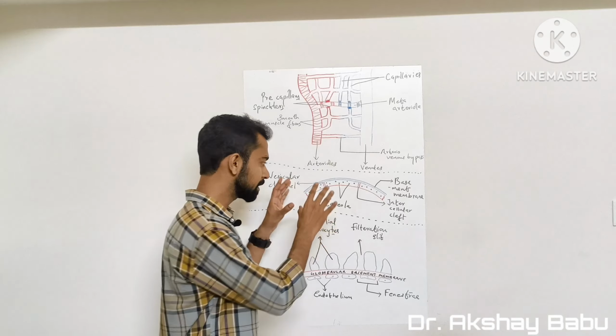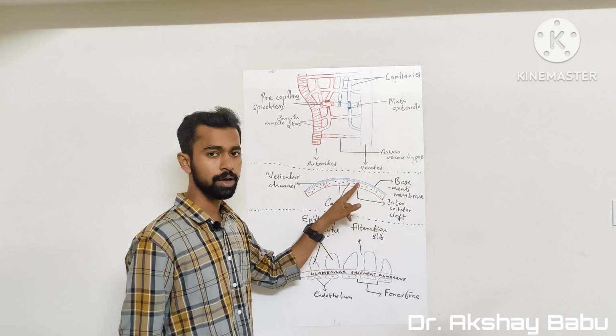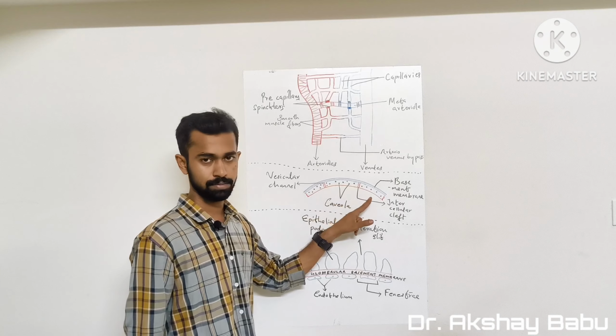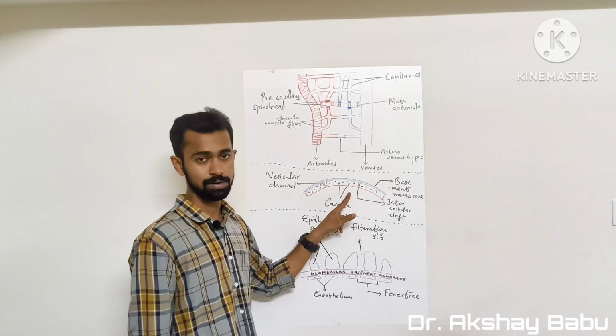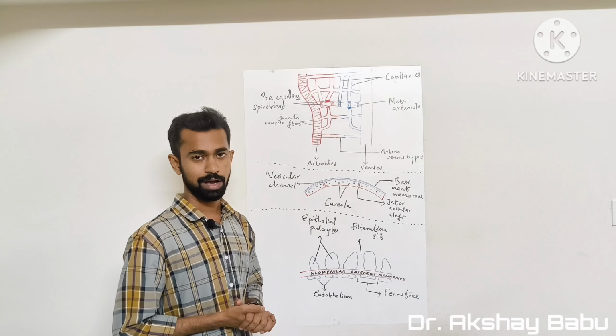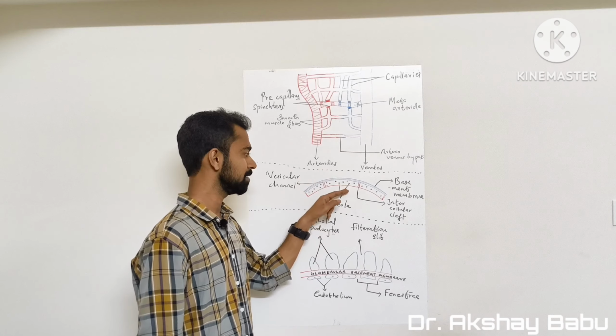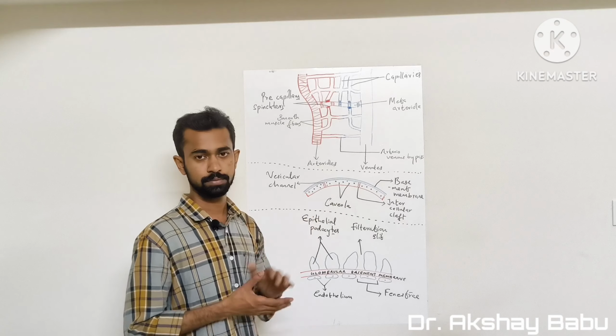So the wall of this capillary is composed of a single layer of endothelial cells. And this single layer of endothelial cells is covered by a basement membrane. And this basement membrane is situated just outside the capillary wall.